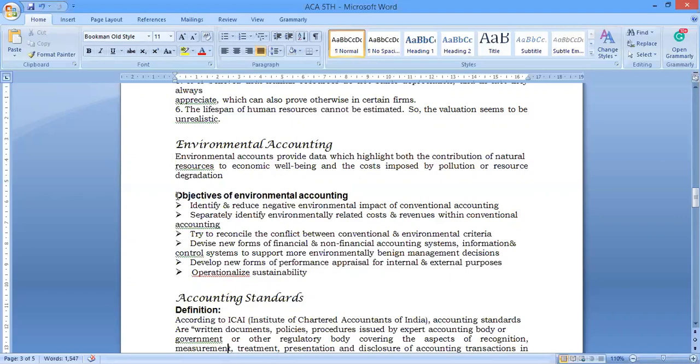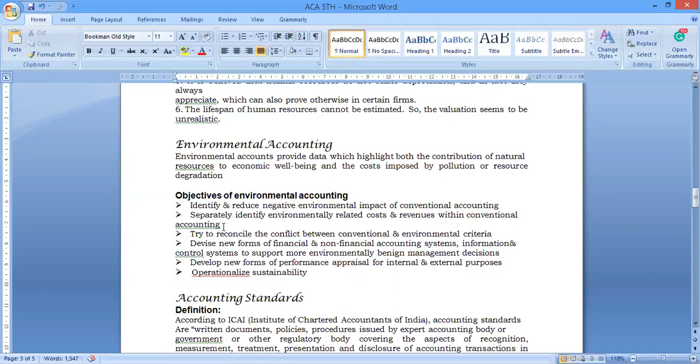We also have some objectives. First, identifying and reducing the negative environmental impact of conventional accounting. Ultimately, we are reducing the environmental issues which arise from a particular business or industry, and reducing the environmental burdens imposed on society. That is what we call the environmental accounting procedure we want to fulfil. Second, separately identify environmental-related costs and revenues within conventional accounting.